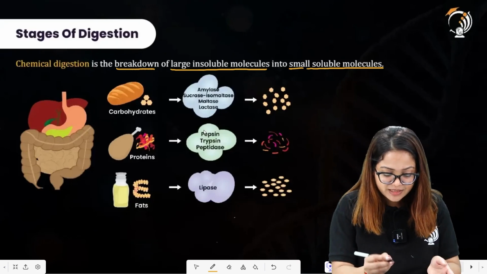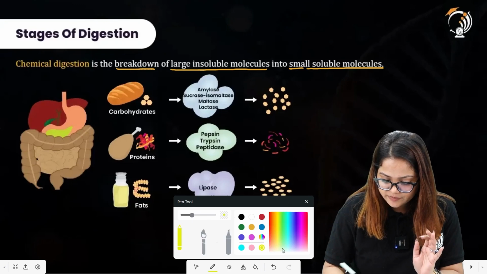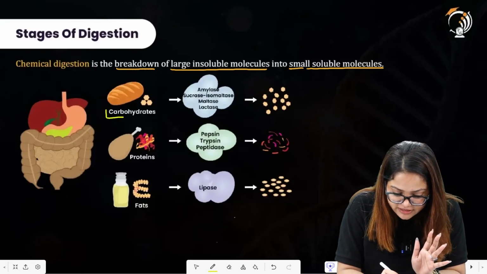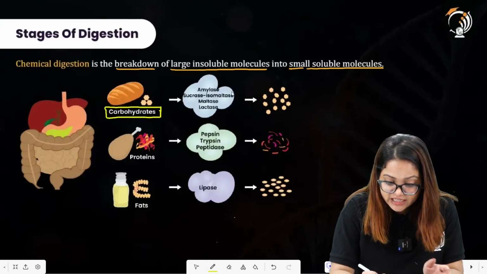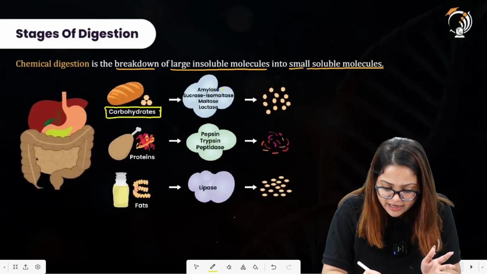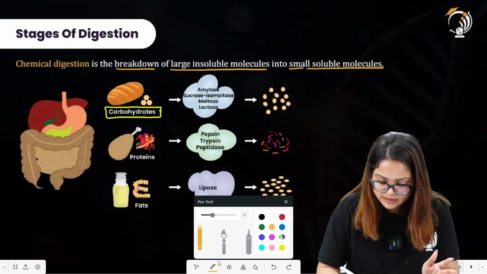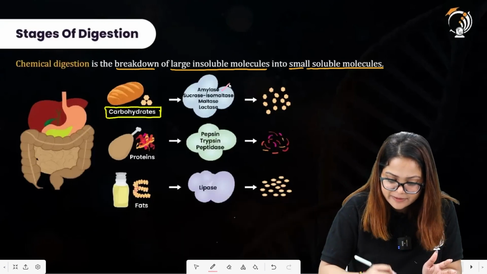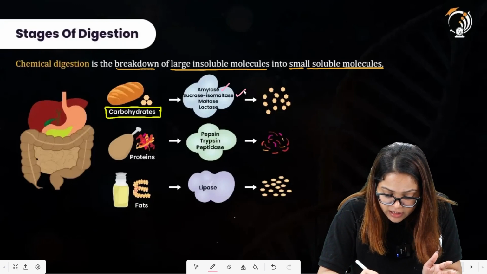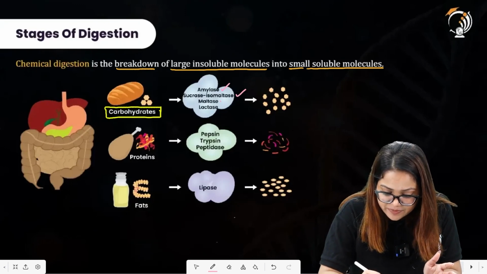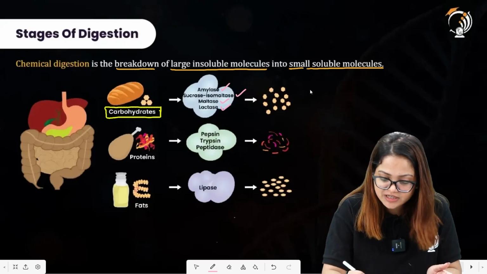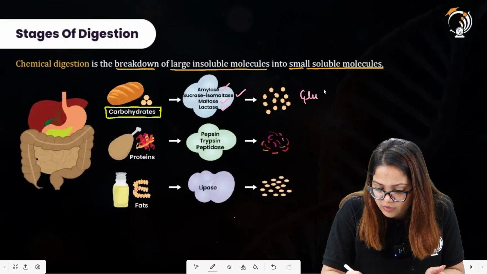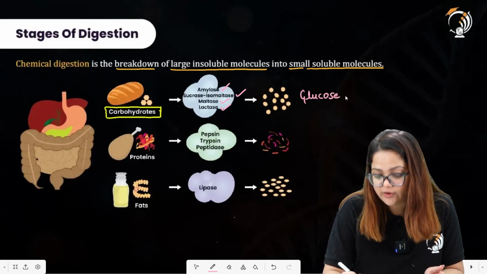All right. So let us say that the carbohydrates are the food components. These will be acted upon by amylase enzyme, sucrase isomaltase enzyme, maltase enzyme, lactase enzyme, and these will be broken down to release smaller soluble molecules. These molecules are of glucose.